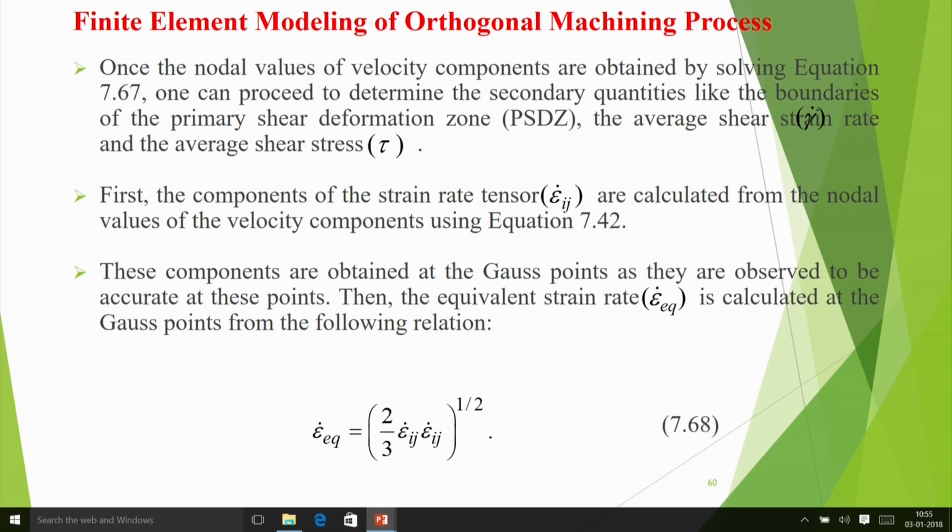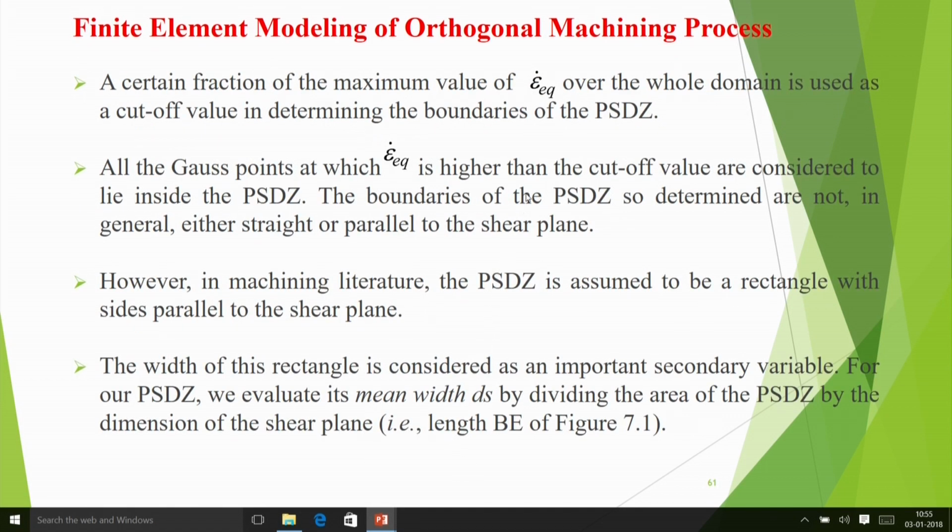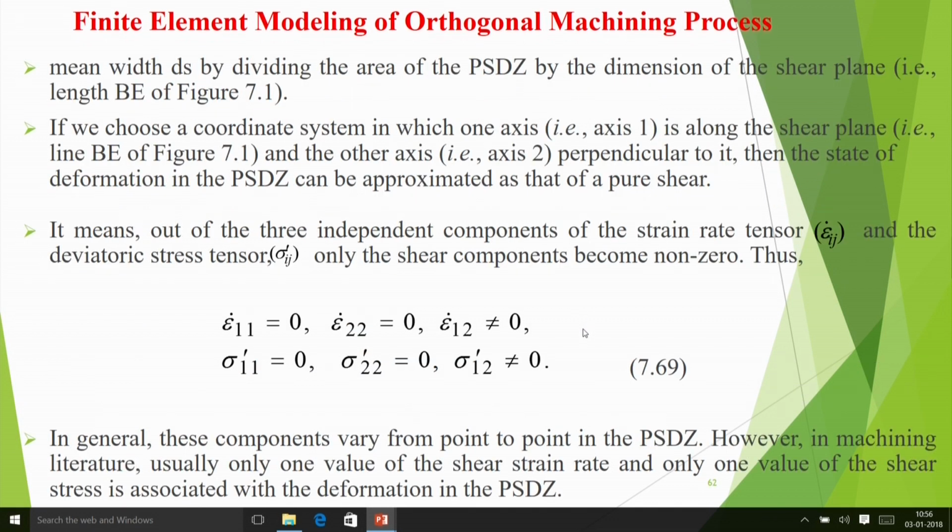That means epsilon 1 square plus epsilon 2 square, epsilon 1 square, like that we add. So that is the summation convention we have used, and we find the equivalent strain. After that we put some criterion: if the equivalent strain is very small, say 1% of the maximum strain rate, then that portion can be considered as the boundary of the plastic and rigid zone. Like that we estimate the primary shear deformation zone, and we can find its width.